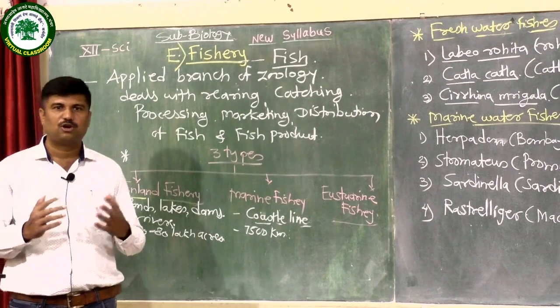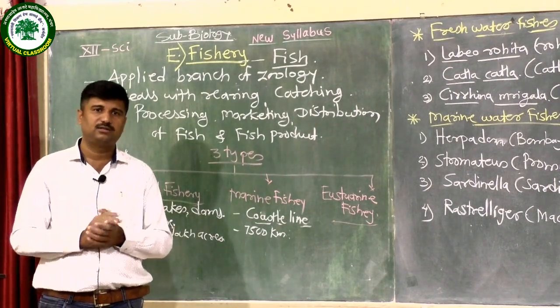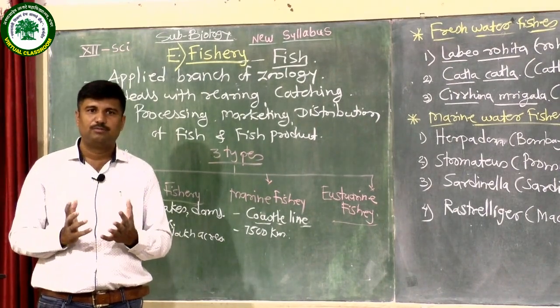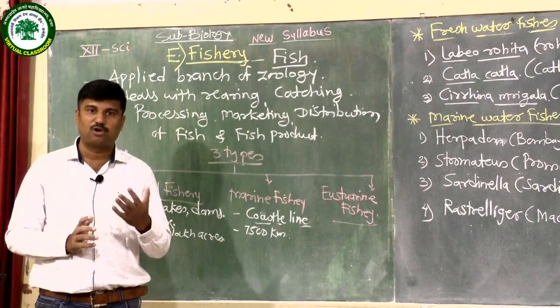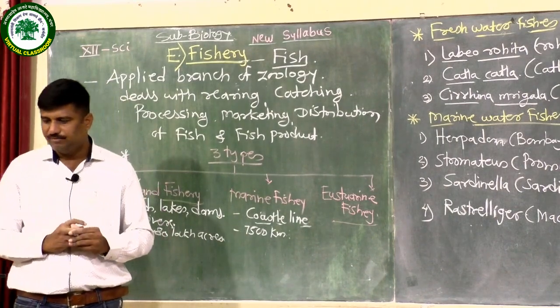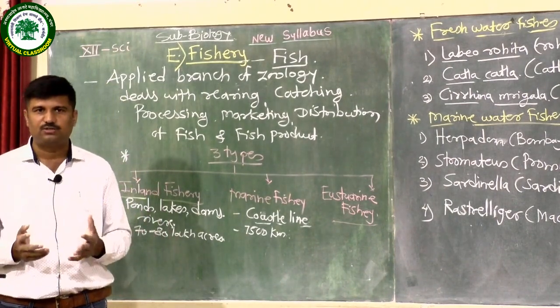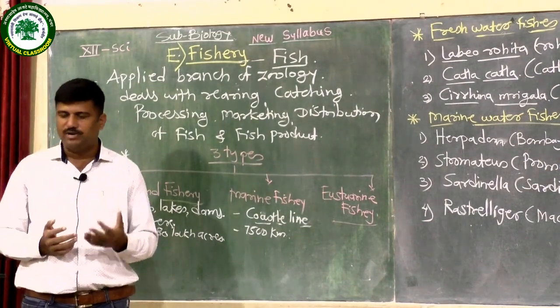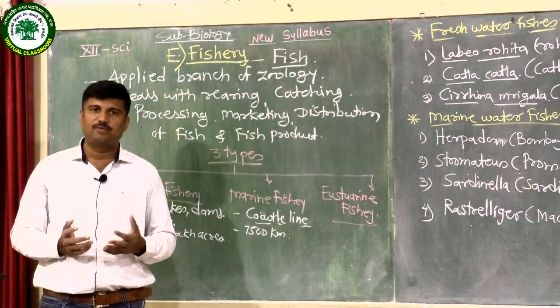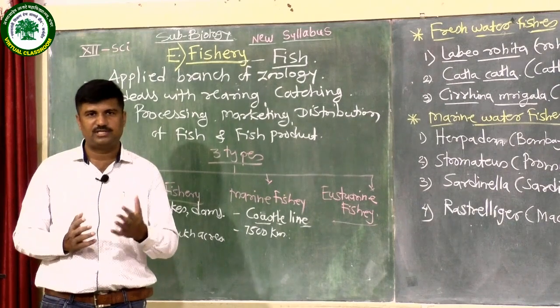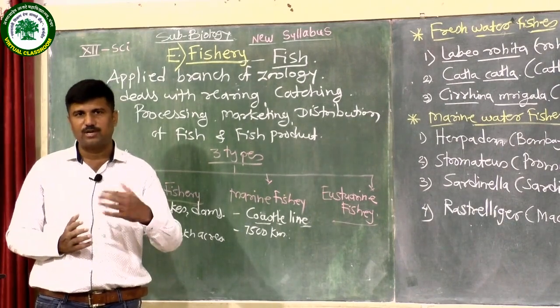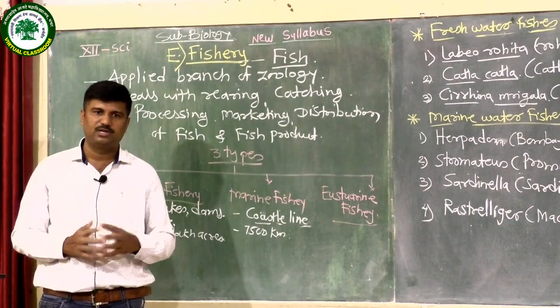Then the prawns and lobsters have a very good market value all over the world. And fishery provides job opportunities, a good income source, and employment to many people, and a variety of aquariums is also present, which can be used in museums also.